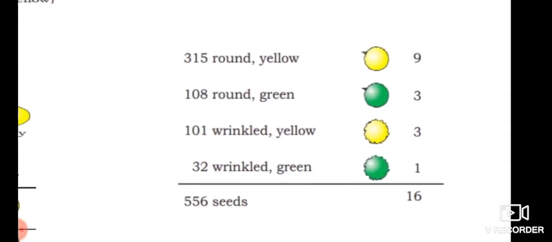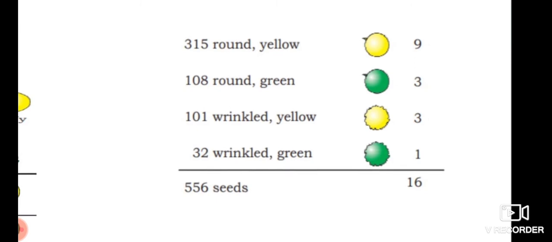So we will be having the ratio: round and yellow 9 species, yellow and wrinkled 3 species, round and green 3 species, and wrinkled and green only 1 species.